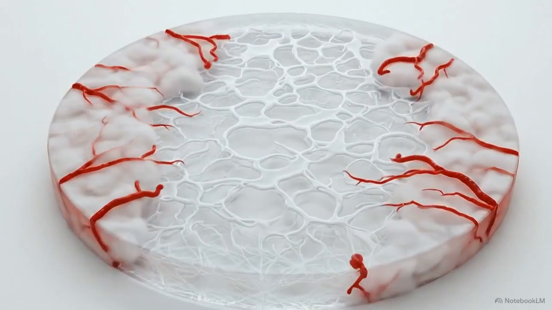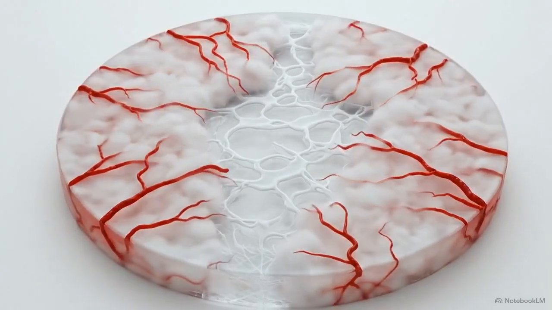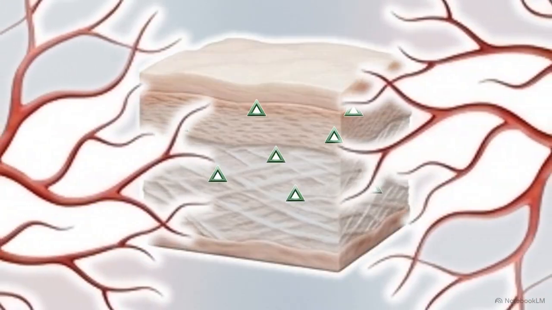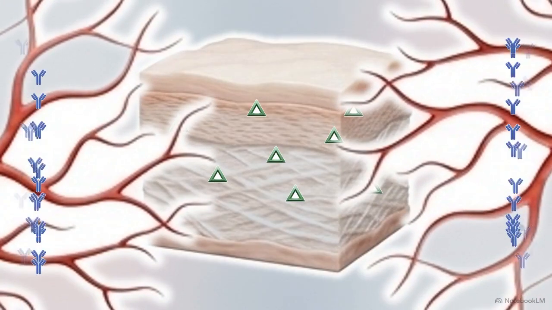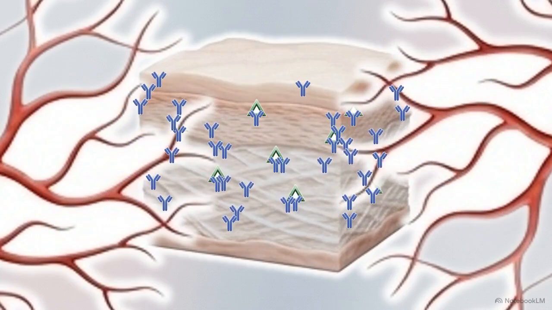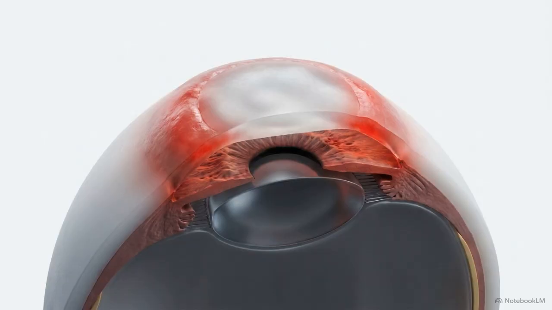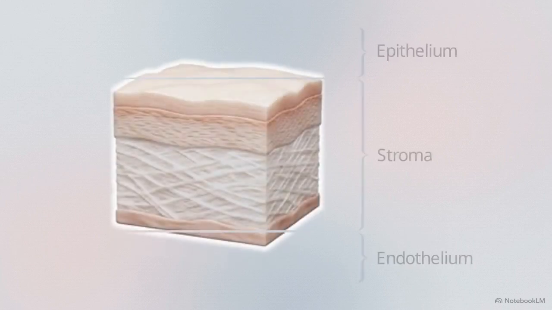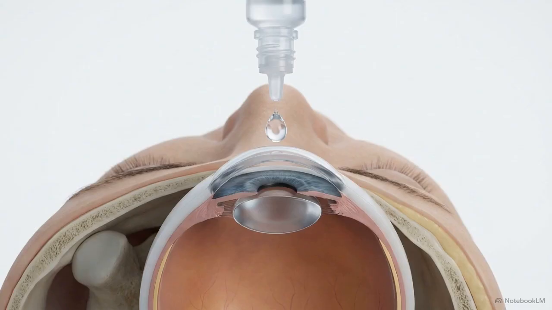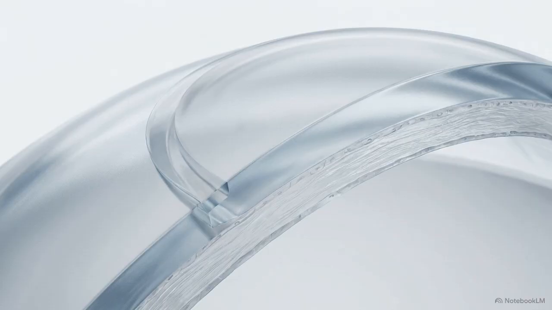Severe recipient stromal vascularization and active inflammation cause aggressive capillary networks to creep into the matrix. Once blood vessels infiltrate the area, the host immune system is sensitized. It identifies the foreign HLA antigens present in the donor cornea and mounts a targeted attack. This immunological rejection can compromise the entire graft at once, or it can systematically target isolated layers, breaking down the endothelium, the stroma, or the epithelium individually. A successful keratoplasty relies on the long-term clinical suppression of the host's innate drive to vascularize the tissue and reject those foreign HLA antigens.